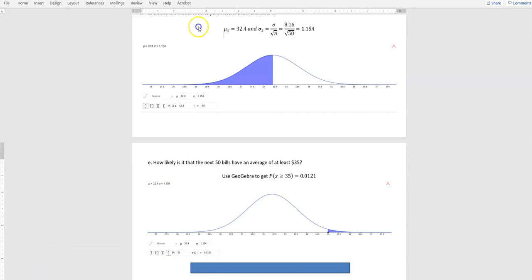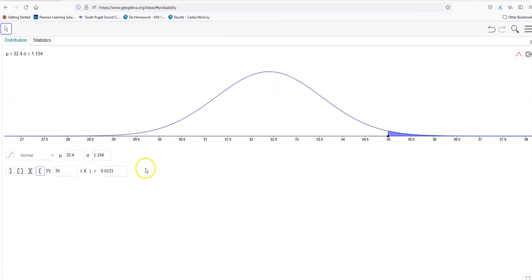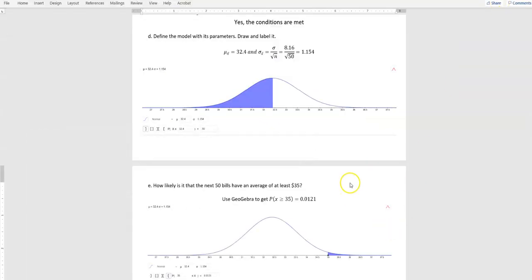I don't think I have it on the right screen. Let's see if I can bring it over. Here we go. In this case, we're looking at 32.4 as our mean, and our standard deviation was 1.154, and we're talking about what are the chances that it's greater than. So when you do that, you want to make sure you're clicking on this right hand side, greater than $35, and that's how we got that picture. We have other videos that are explaining how to use GeoGebra, so I will be doing that less and less, but that's how we're doing that.